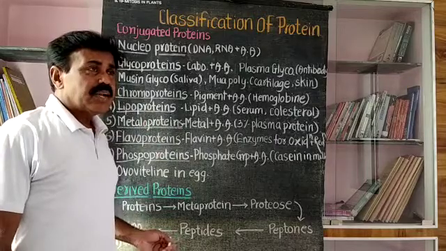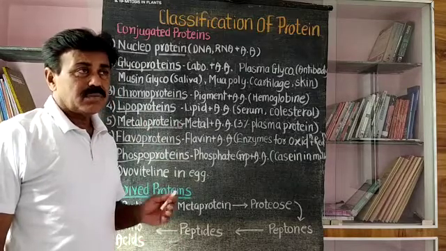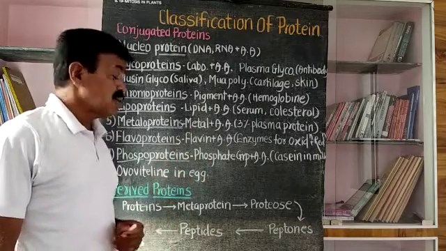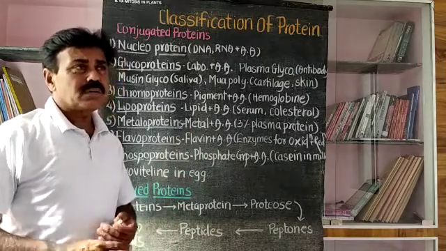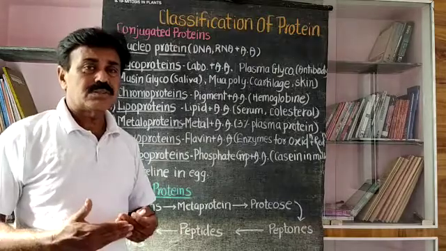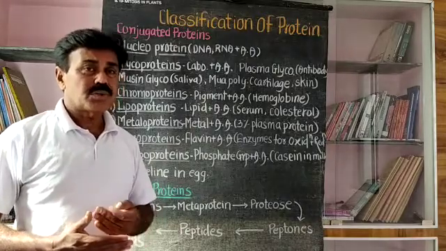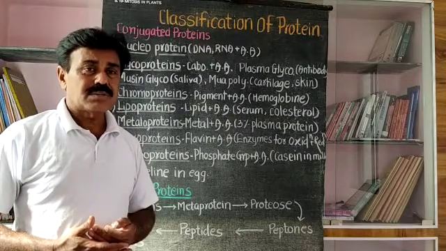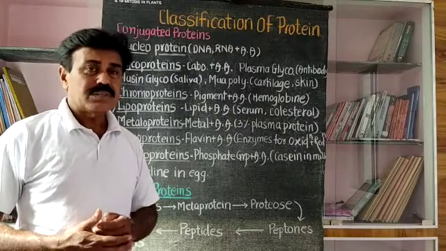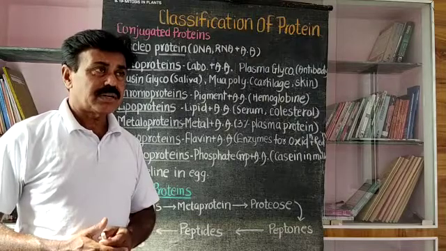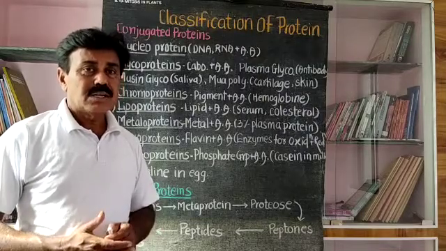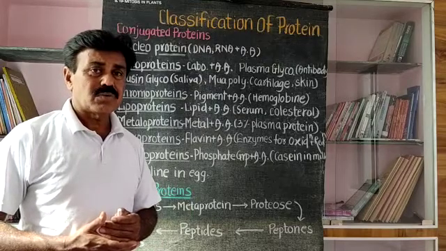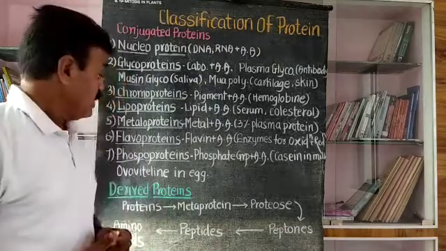Then there are some derived proteins. Along with simple proteins and conjugated proteins, there are some derived proteins. What is the meaning of derived protein? Derived proteins are not natural proteins, but somewhat hydrolyzed proteins. That means hydrolyzed proteins are simply called derived proteins. Natural proteins are complex, but if some hydrolysis occurs in the protein molecule, at that time these proteins are called derived proteins.